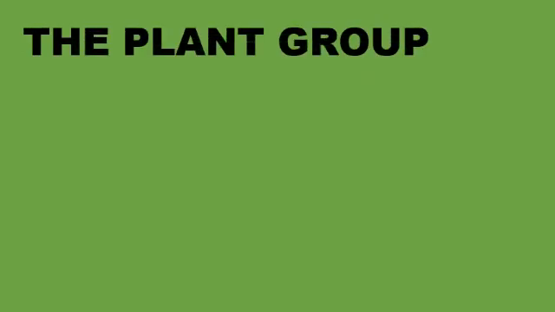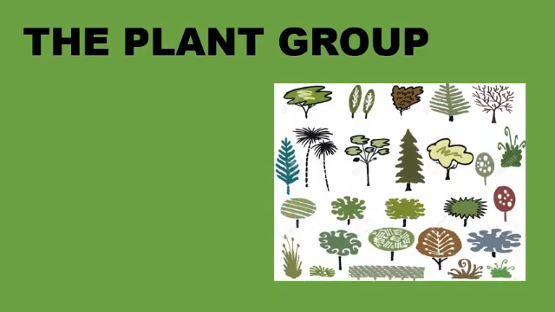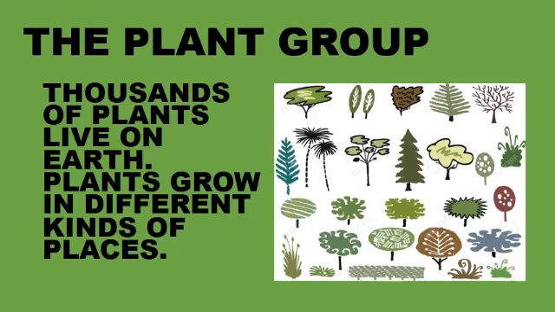Now, students, we will discuss the plant group. Here you can see different types of plants. You know, dear students, thousands of plants live on earth. It means there are so many different types of plants on earth.